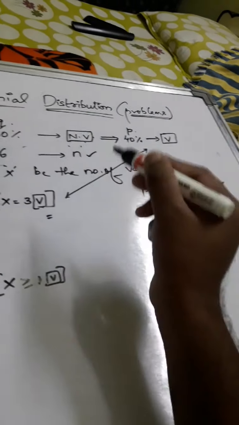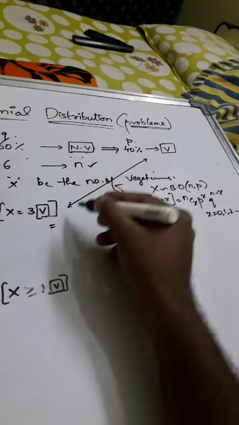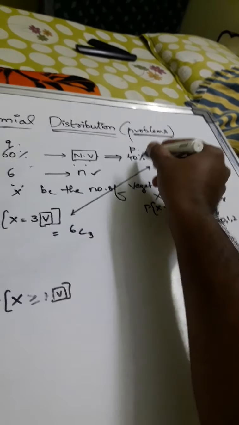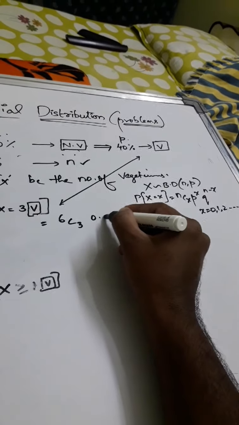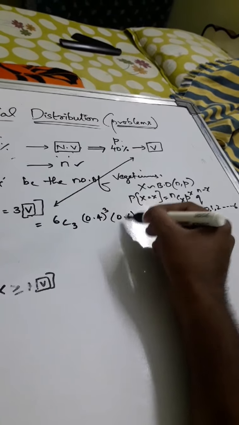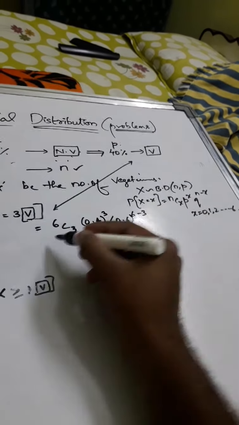Now here 3 are vegetarians, so write down 6C3, P is 40%, so 0.4 whole power 3 and then 0.6 whole power 6 minus 3.